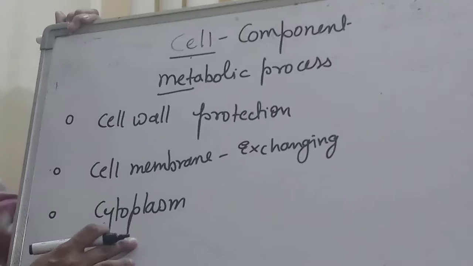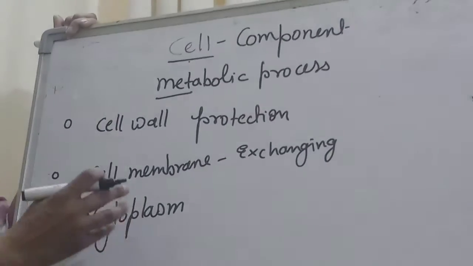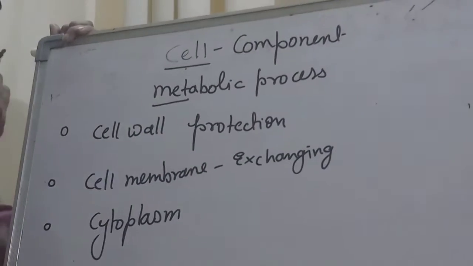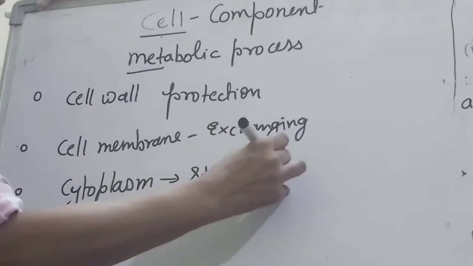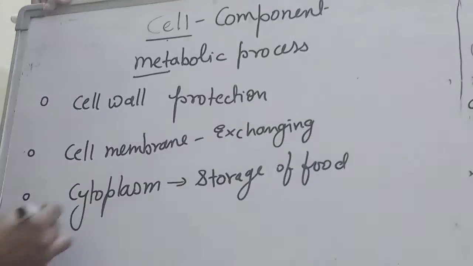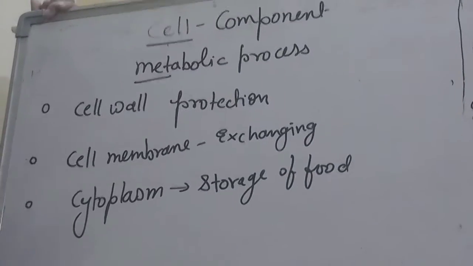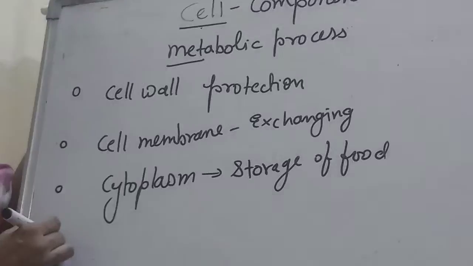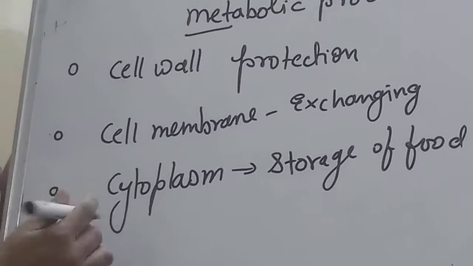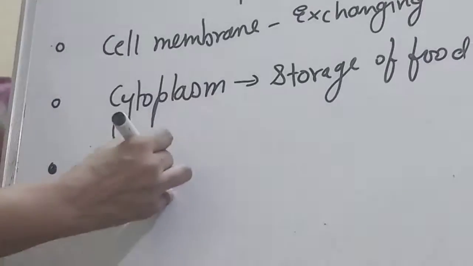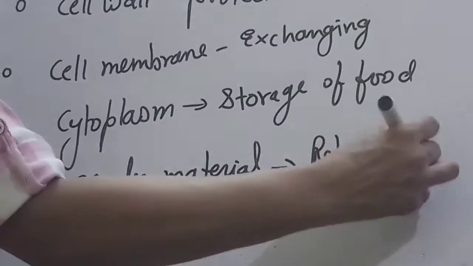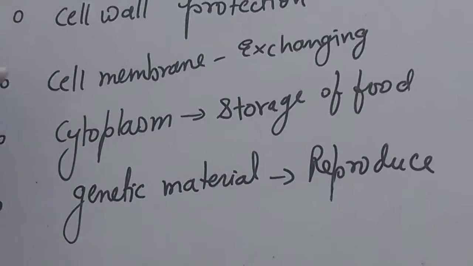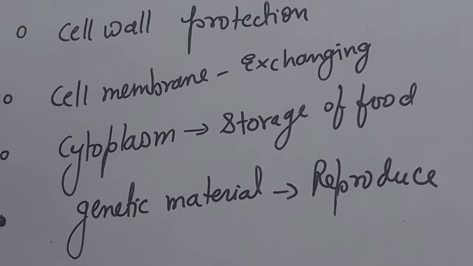This cytoplasm is very important, where the cell gets its shape and nutrients, and for storage of food. Very important for the existence of a single cell is their own genetic material, so that they can reproduce and give their young ones. So these are the basic things we know about the cell.